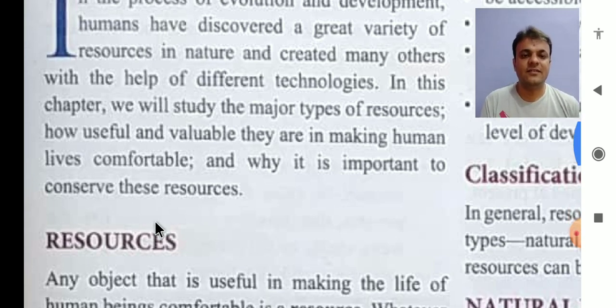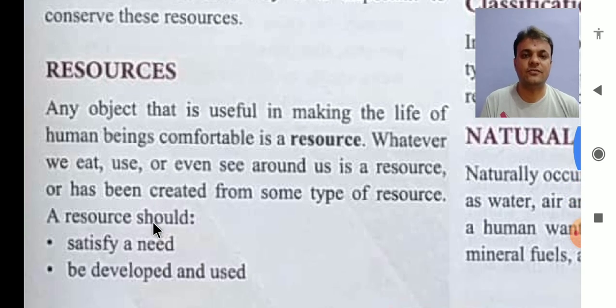So let us start with the definition of resources. Any object that is useful in making the life of human beings comfortable is a resource. Very simple definition. Any object or anything that is useful in making the life of human beings comfortable, anything you find helpful to you and that makes your life comfortable is called resources.